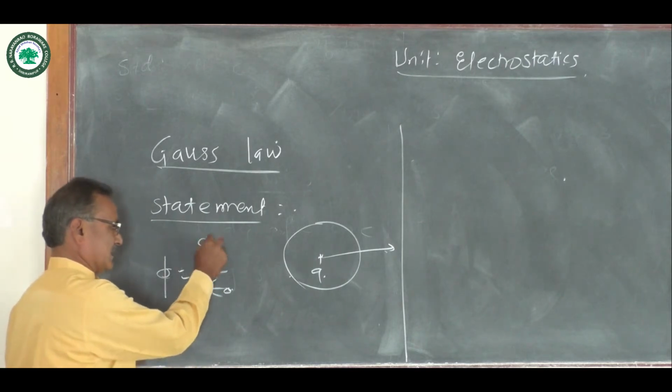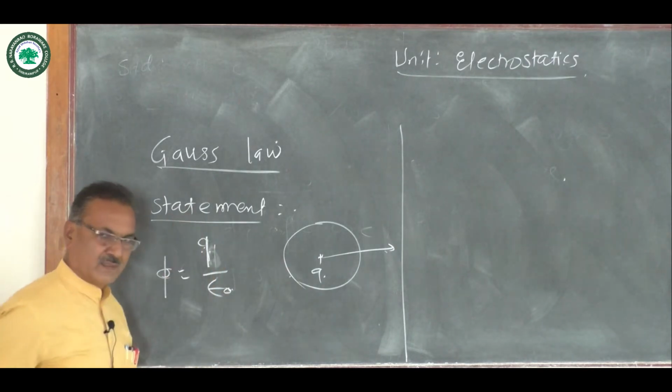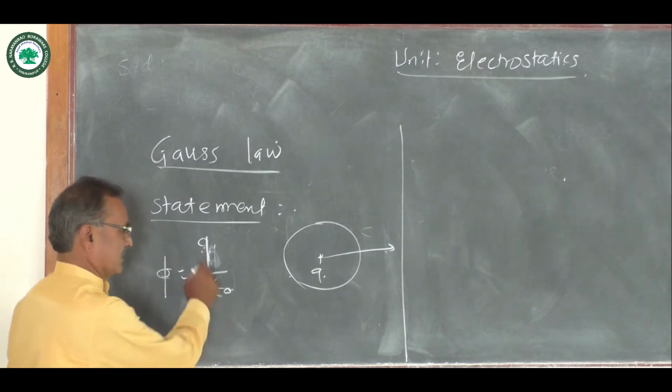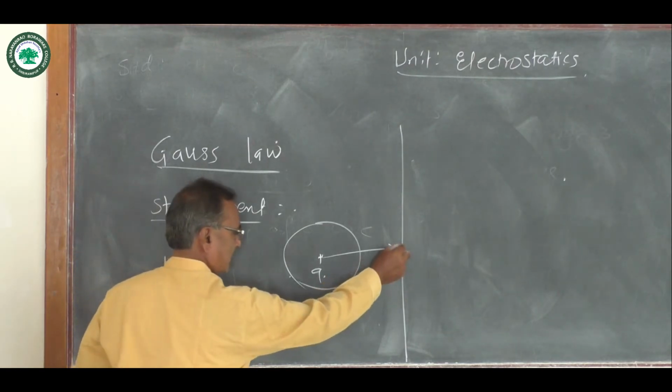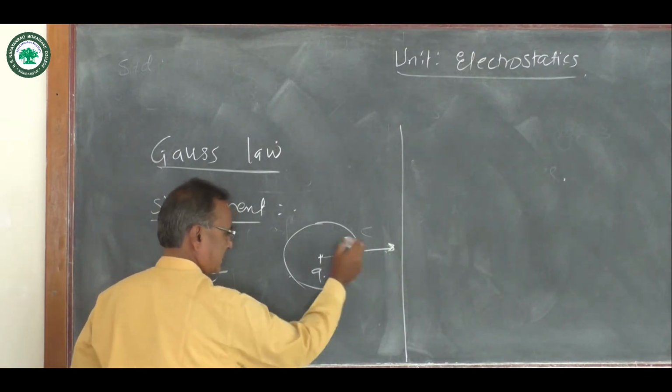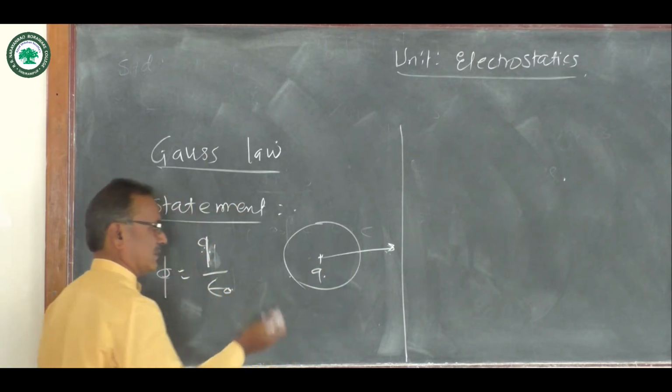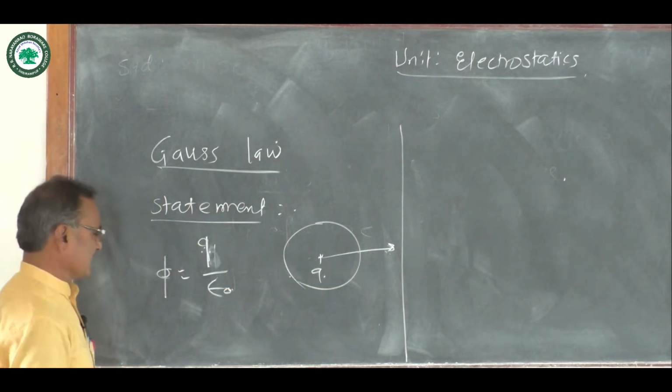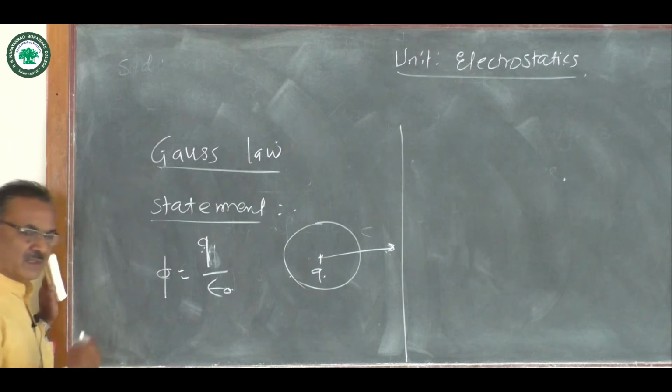So we can state it phi equal Q by epsilon naught. Now this is the electric flux lines.